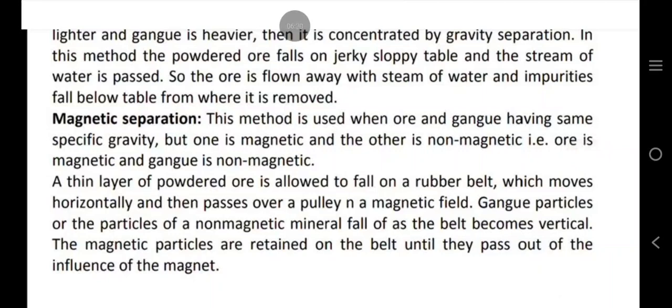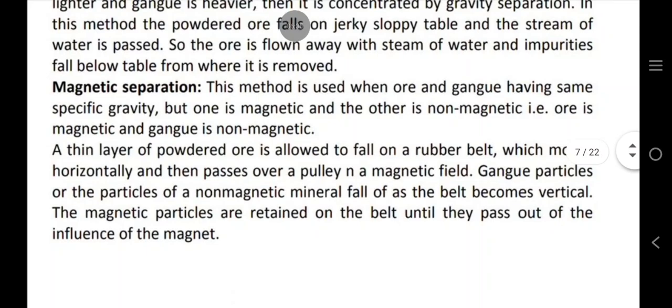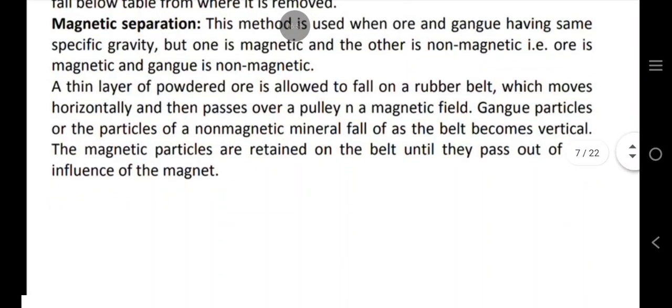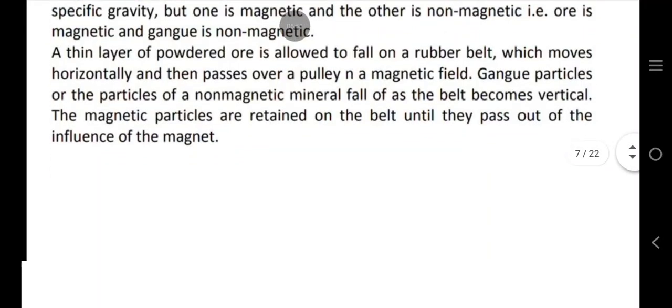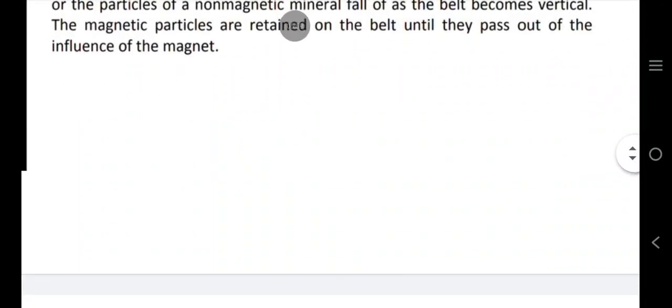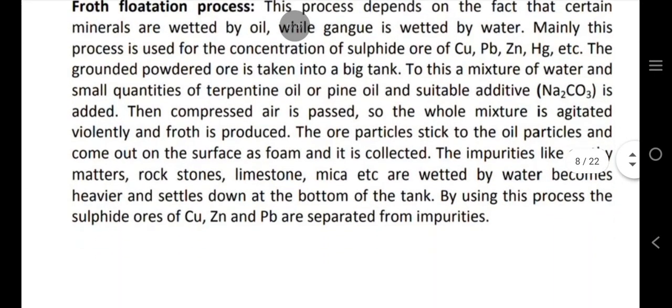Magnetic separation. This method is used when ore and gangue have the same specific gravity, but one is magnetic and the other is non-magnetic. A thin layer of powdered ore is allowed to fall on a rubber belt which moves horizontally and then passes over a pulley and a magnetic field. Gangue particles, or the particles of a non-magnetic mineral, fall off as the belt becomes vertical. The magnetic particles are retained on the belt until they pass out of the influence of the magnet.